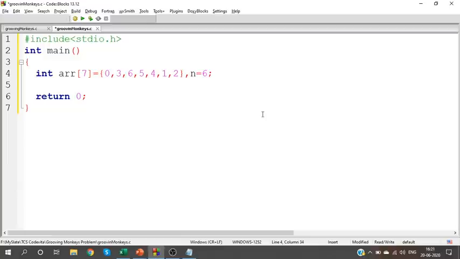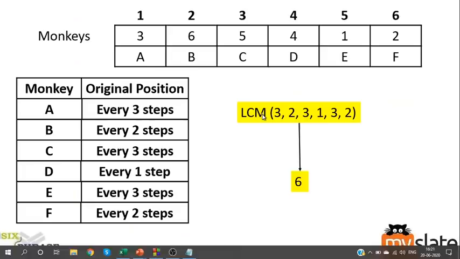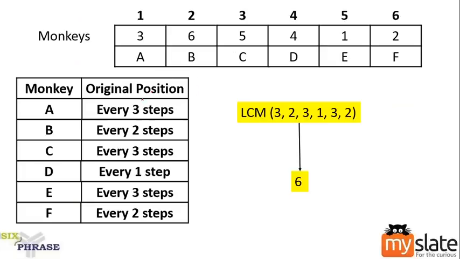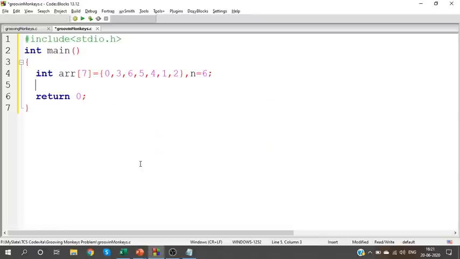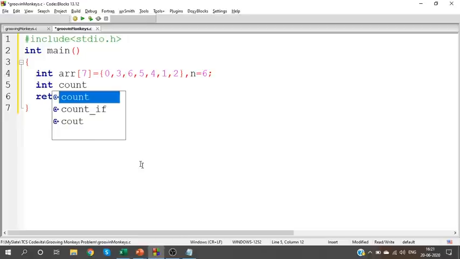Okay, what should you do now? We are going to count. This is nothing but count. How many steps does it require to come back to the original position? After how many steps will it come back to the original position? So I'm just counting the values. To count the values, have an array, because we'll count for all the monkeys. So have an array, initialize all counts as 0.